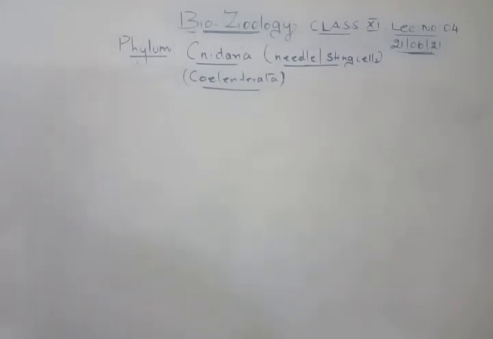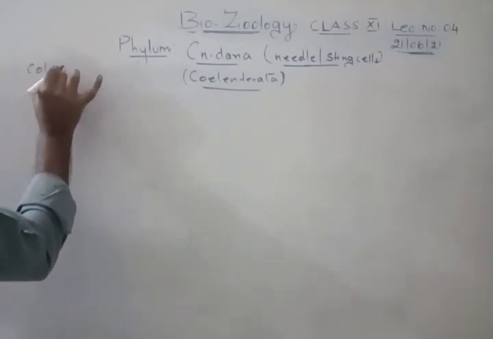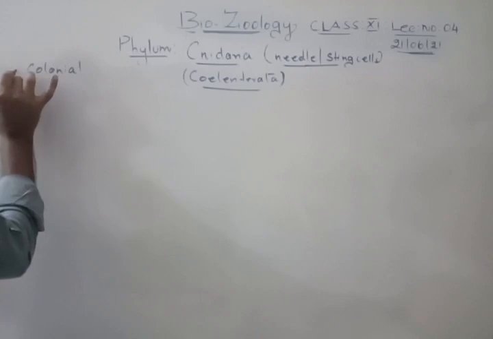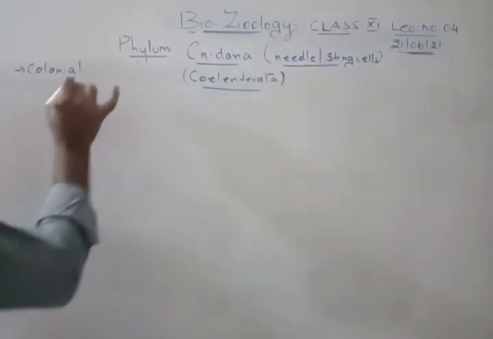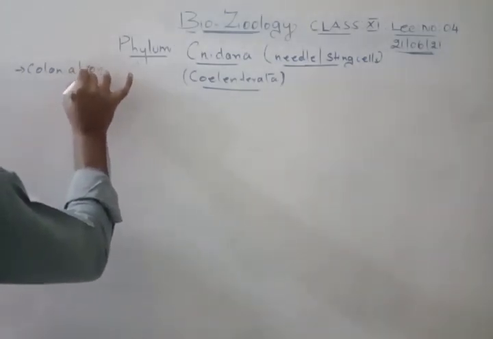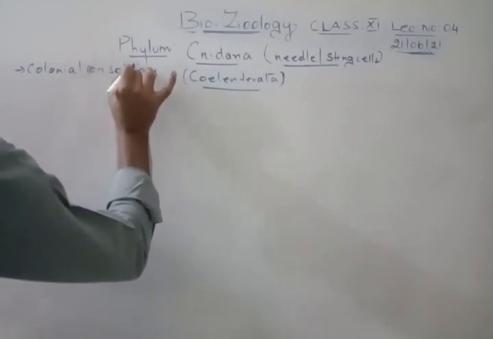Now the habitats: these Cnidarians are colonial, in the sense they always remain in the form of colonies. Or sometimes they are solitary. Solitary means they are individual.